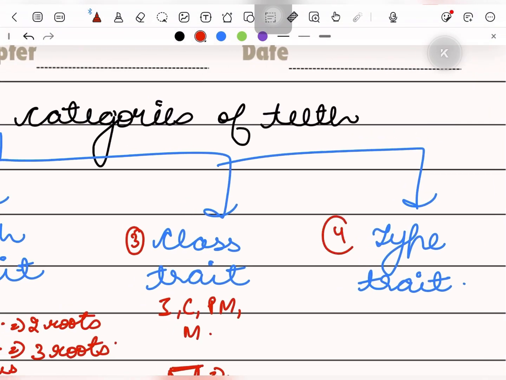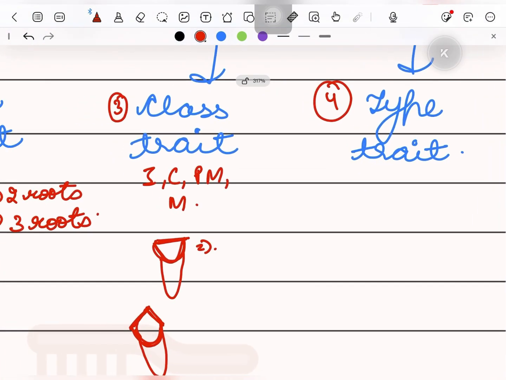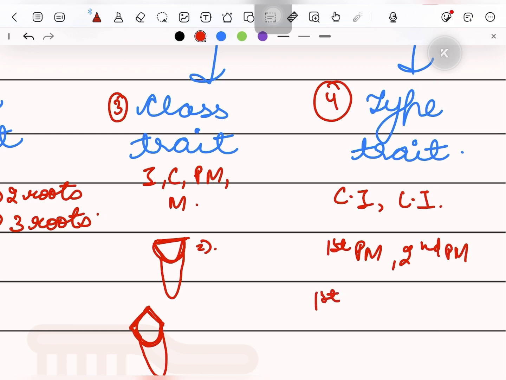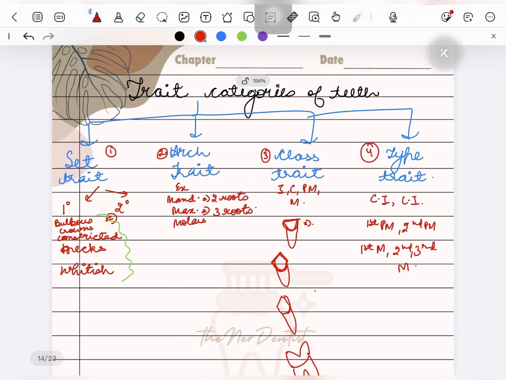Last one is the type trait. Type is if it is central incisor or lateral incisor, if it is the first premolar or the second, or the first molar or second, or the third molar. So this is how you describe a tooth, whether it is from the permanent dentition or from the primary dentition.